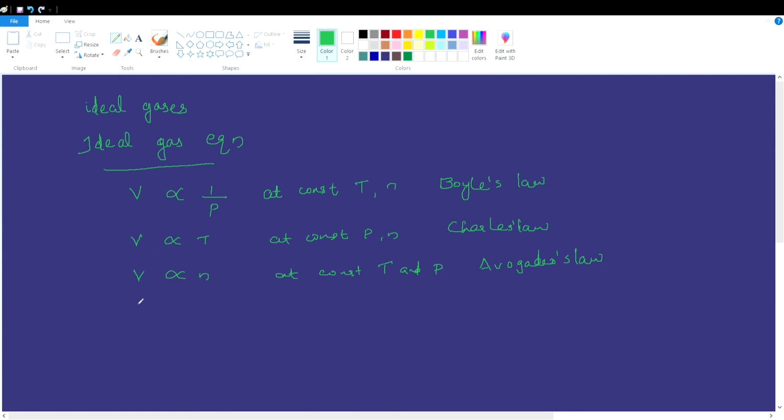Combining these three laws, we can write that volume of the gas is proportional to 1/P times T times n.